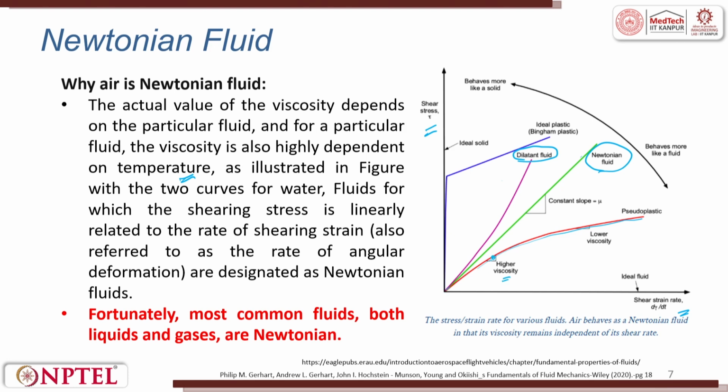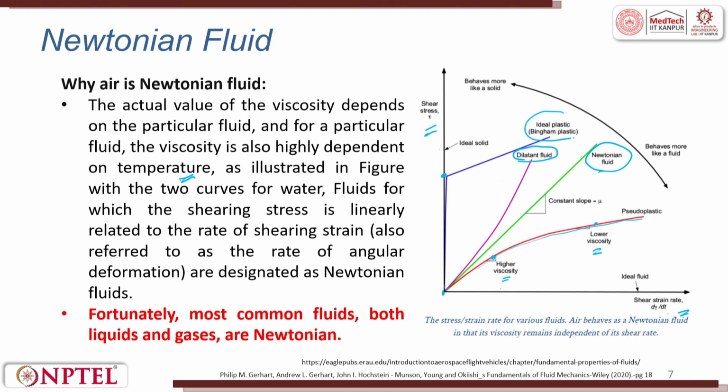Here these materials are highly viscous and these are low viscous. You have the ideal plastic, Bingham plastic, which continues to stay constant till you apply a particular shear stress, and then it increases. The shear strain rate is almost constant and it then goes.